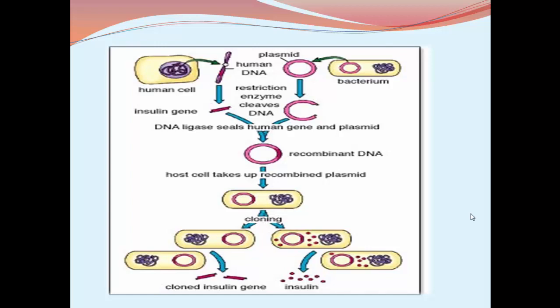Why are the A and B chains separately synthesized? Because the prokaryotic system of E. coli doesn't have the ability to synthesize both the chains at a time in a single cell, so the genes coding for the A chain and B chain are separately introduced into two different plasmids, and both of them are introduced into E. coli cells to get the A and B chains. Later, the disulfide bond formation is executed between the A and B chains.